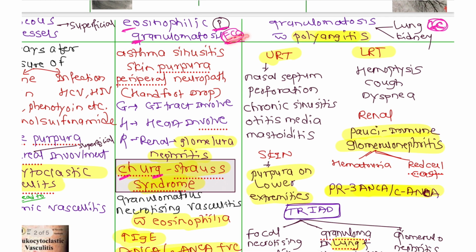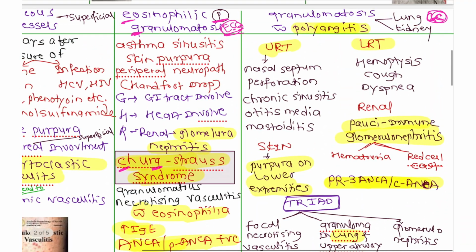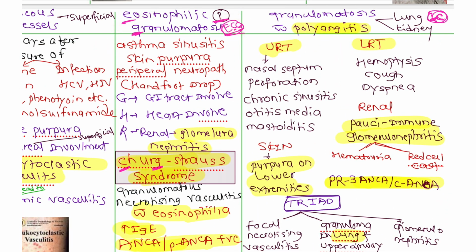Now this is ECG, E for eosinophilic, C for Churg, and G for granulomatosis. That is, eosinophilic granulomatosis is also called Churg-Strauss syndrome. This is ECG with P wave, that is, it is p-ANCA positive. Okay. Now there is also a mnemonic, like GHR, growth hormone. That is the involvement of the GI tract, involvement of the heart, and involvement of the kidney. And in the kidney we have glomerulonephritis. Now remember, ECG P wave, that is about the eosinophilic granulomatosis or Churg-Strauss syndrome.